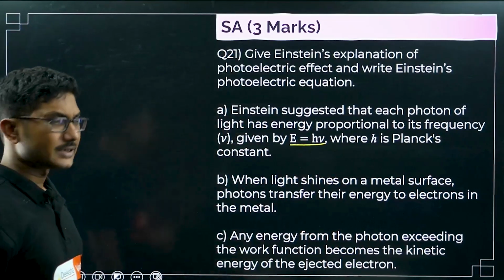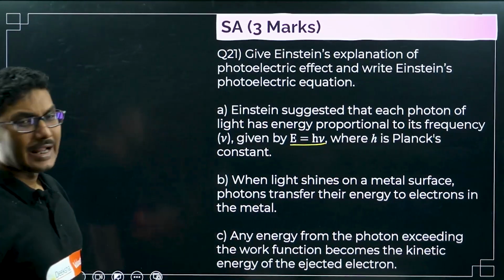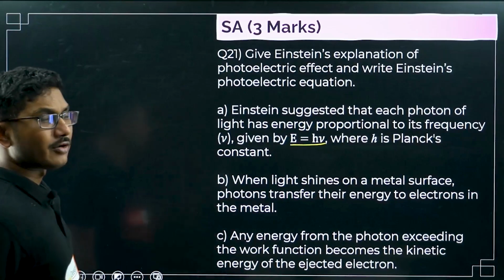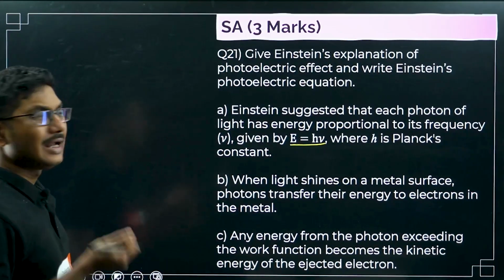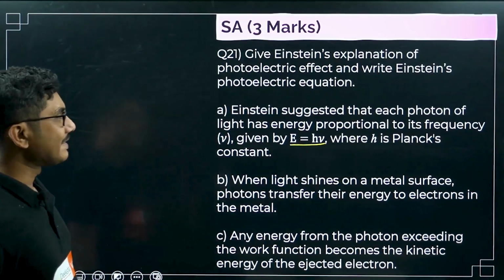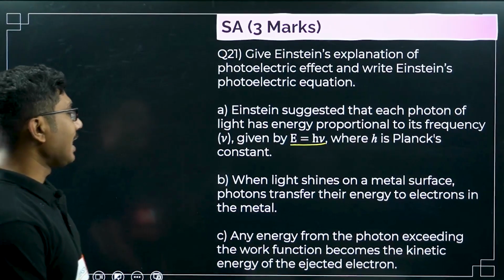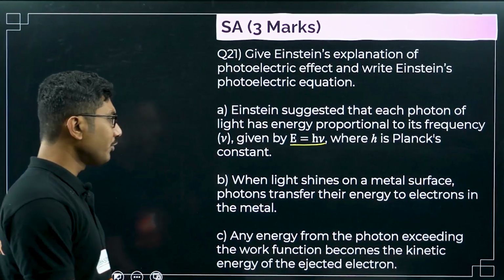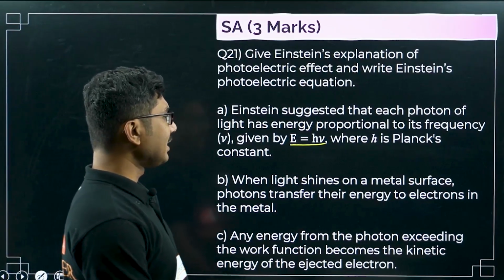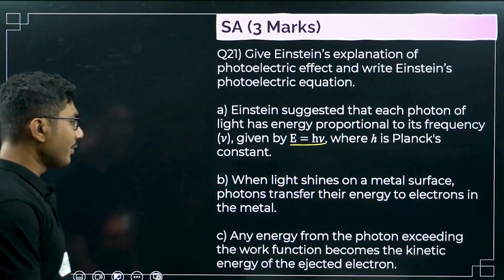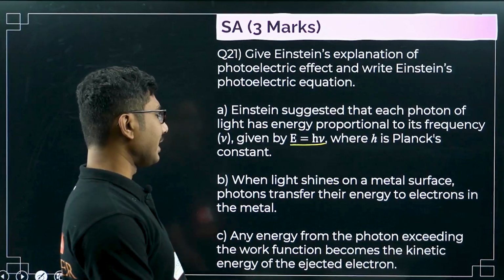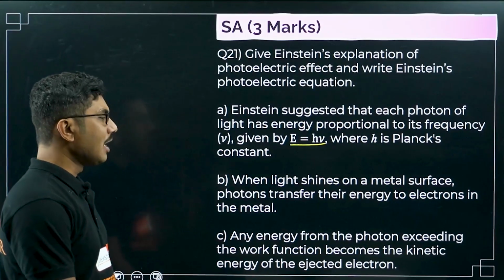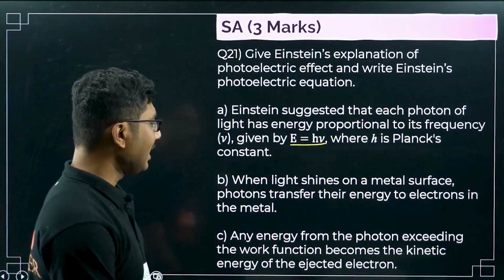He is the first person who suggested that energy is dependent on the frequency and it is given by h nu, where h is the Planck's constant. When light shines on a metal surface, photons transfer their energy to the electrons in the metal. Any energy from the photon exceeding the work function becomes the kinetic energy of the ejected electron.